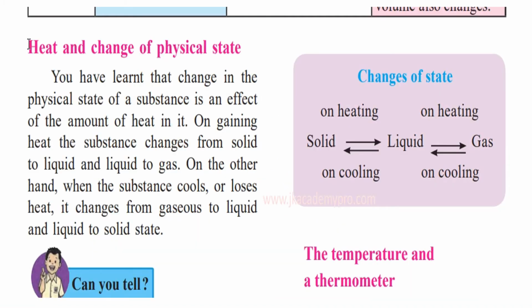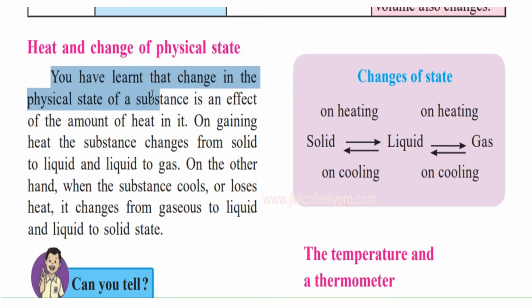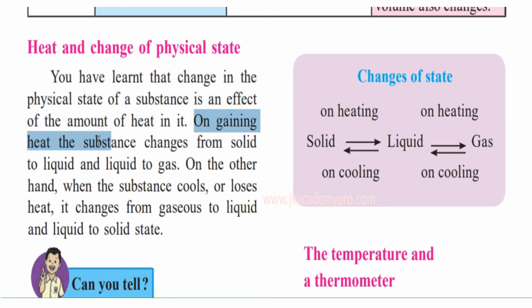Heat and change of physical state. We already saw in the example when we heated the wax, isn't it? As soon as we heated the wax, it changed from solid state to liquid state, and when we cooled it, it changed from liquid state to solid state. So what exactly happens? You have learned that change in the physical state of a substance is an effect of the amount of heat in it, isn't it? As soon as we applied heat to the wax pieces, it melted. So it changed from one state to the other, and on gaining heat, the substance changes from solid to liquid and liquid to gas.